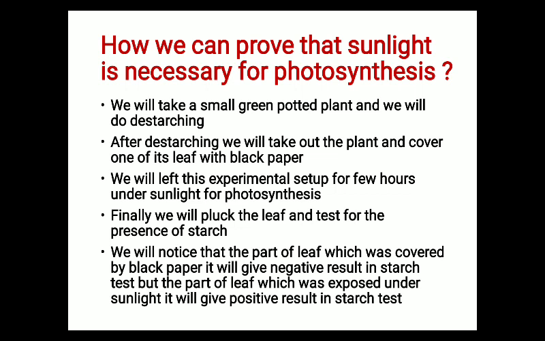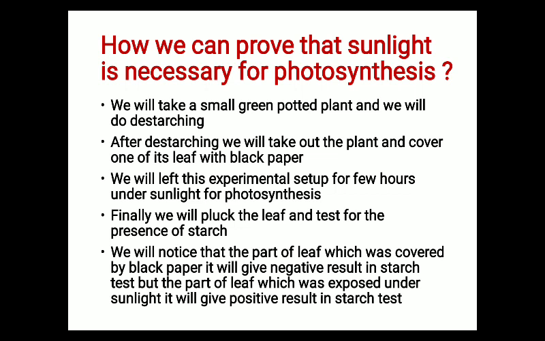Now come to the next question. How can we prove that sunlight is necessary for photosynthesis? So for this, we will take a small green potted plant and do destarching. After destarching, we will take out the plant and cover one of its leaves with black paper. We will leave this experimental setup for a few hours under sunlight for photosynthesis. Finally, we will pluck the leaf and test for the presence of starch.